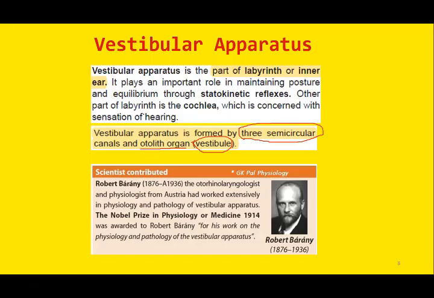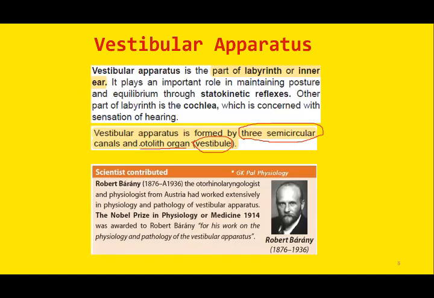The three semicircular canals are the anterior, posterior, and lateral semicircular canal. The lateral semicircular canal is also known as the horizontal semicircular canal. And then there are otolith organs like utricle and saccule.